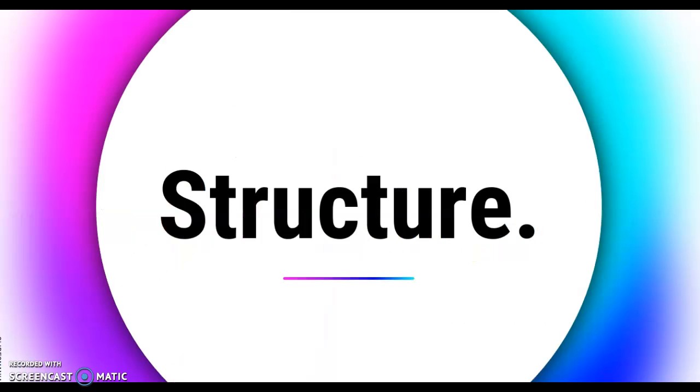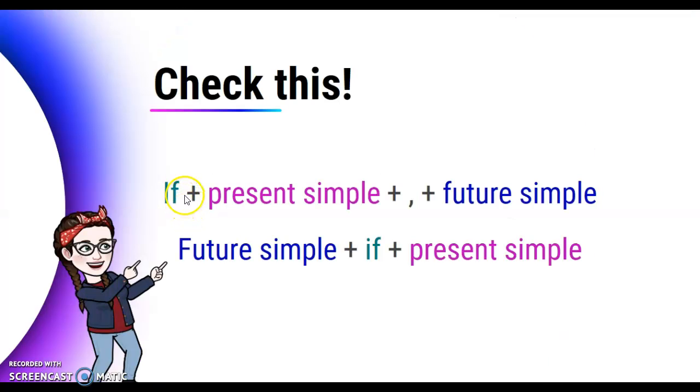The structure. We're going to use if to say the condition, okay? The condition is going to be in present simple, okay? And the consequence is going to be in future. In this case, it's quite important to use the comma. Or we can do it in another way. Future simple first as the consequence, then we use if, and the cause we can leave at the end.